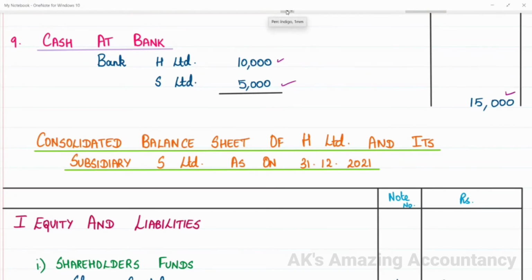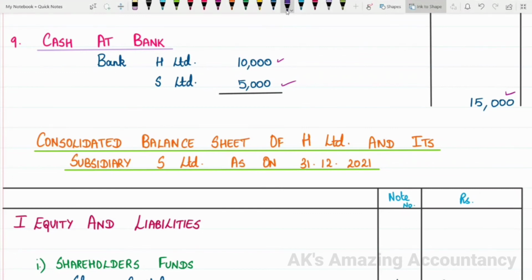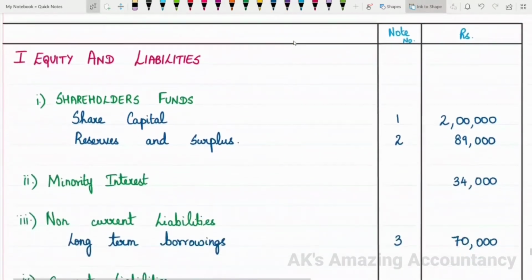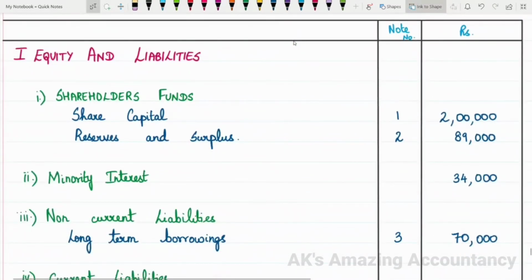With all these notes, we can very easily prepare the consolidated balance sheet. So let us give the heading: Consolidated Balance Sheet of H Limited and its subsidiary S Limited as on 31/12/2021. I hope you remember the format. First, we'll be writing equity and liabilities, under which first we'll have shareholders' funds. Under shareholders' funds, first will be share capital, note 1 will give us 2 lakhs. This we have prepared already. Then reserves and surplus, note 2, 89,000. We are just entering what we prepared already, right?